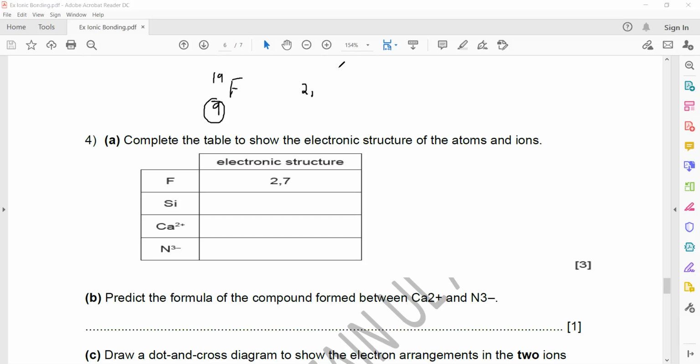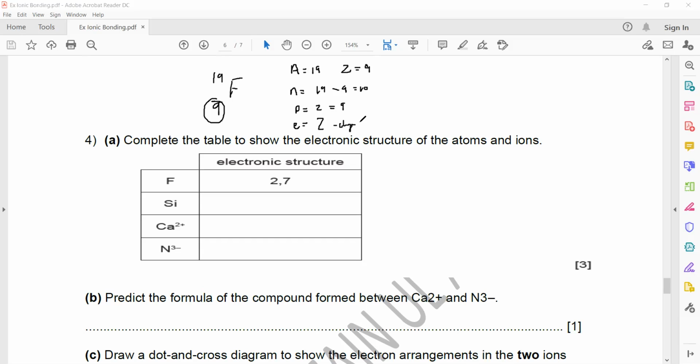How do we identify that it will have 9 electrons? Because when you check, A is equal to 19 and Z is equal to 9. If you find the number of neutrons, 19 minus 9 is equal to 10. The number of protons is also equal to Z, which is 9. And the number of electrons is Z minus the charge, but there is no charge.